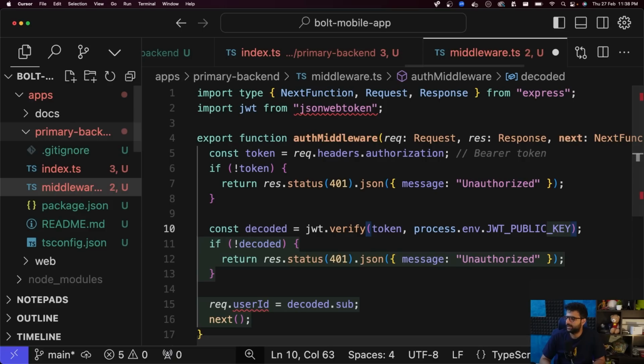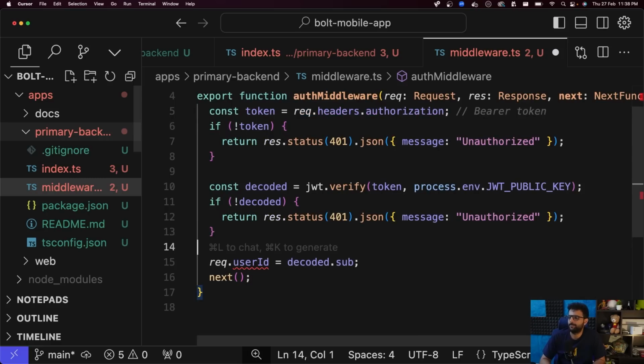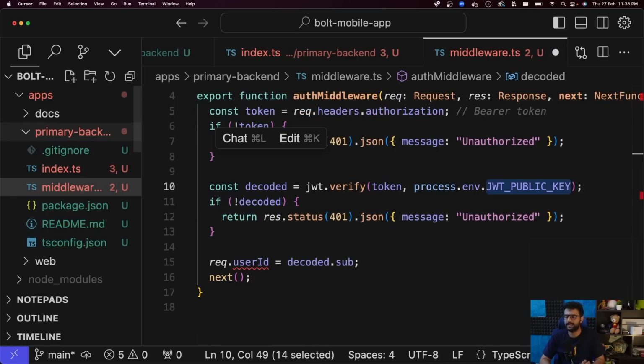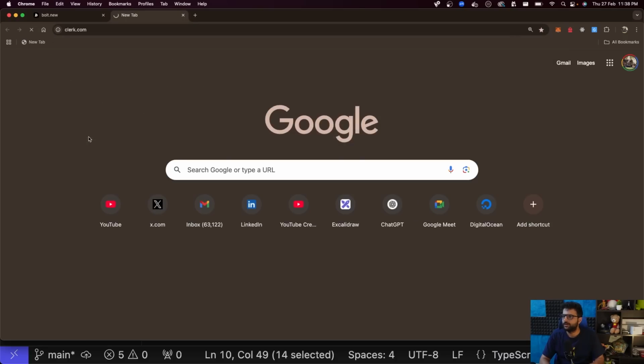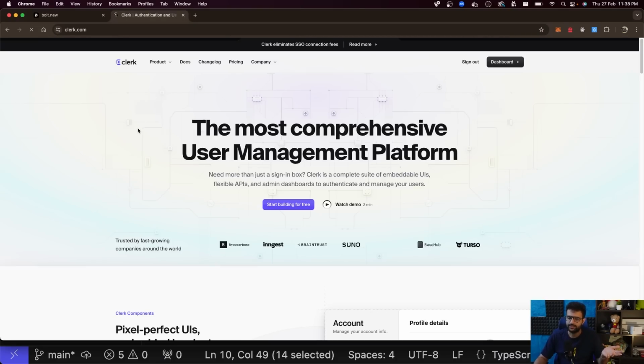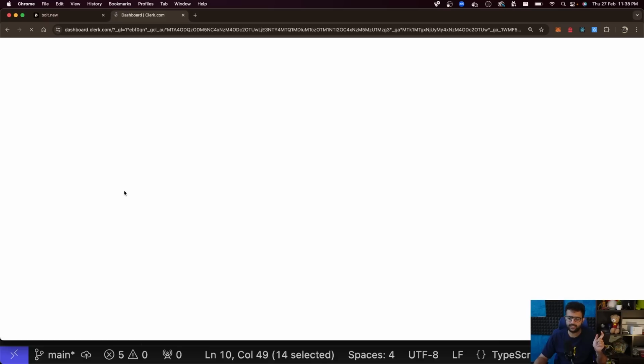The thing is, we're using Clerk for authentication, and from Clerk you can export a public key. It's very scary to export a private key from Clerk, because if it gets leaked, you're screwed. But let me open the Clerk dashboard and show you what I mean. Whenever you're using Clerk for authentication, which means they'll own the sign up page and the sign in page, they'll give you some secret keys, some private keys.